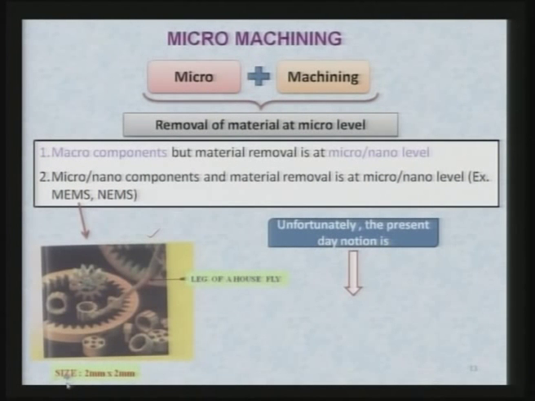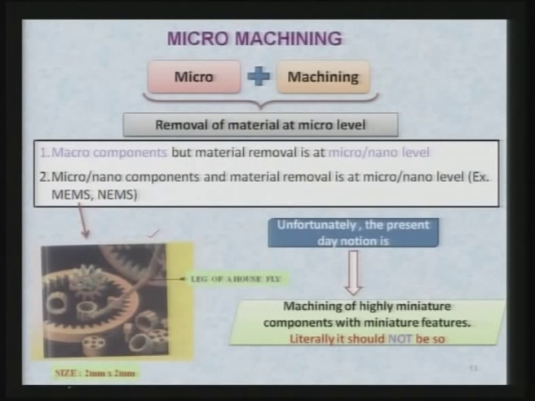Unfortunately, the present day notion is, when we talk of micro machining, normally it comes in the mind of the people that machining of highly miniature components with miniature features. Literally it should not be so, it is not correct, because we are talking of machining at micro level, not making the component at micro level.